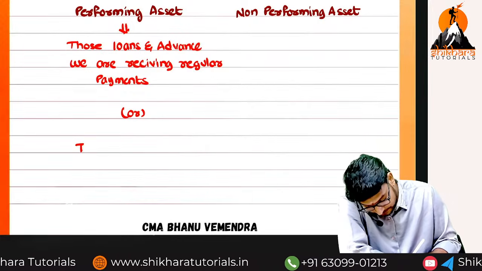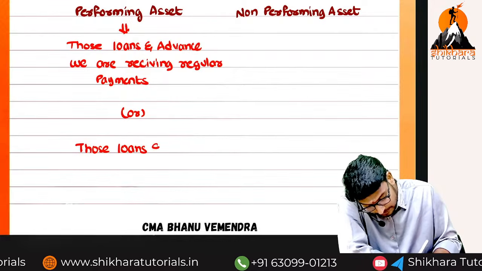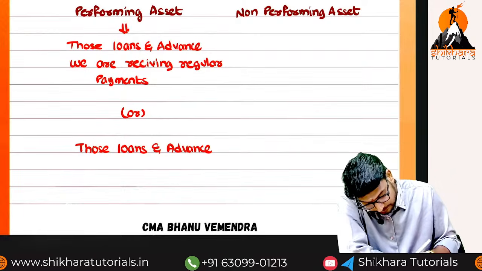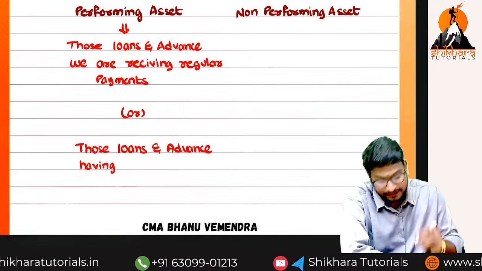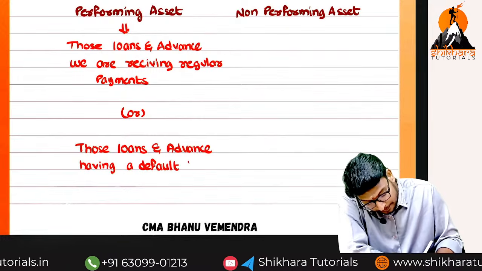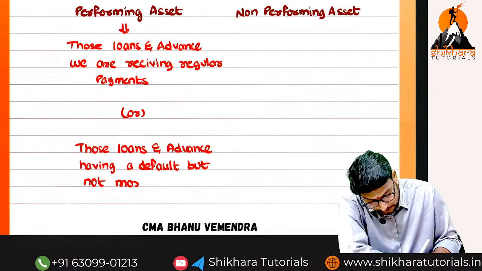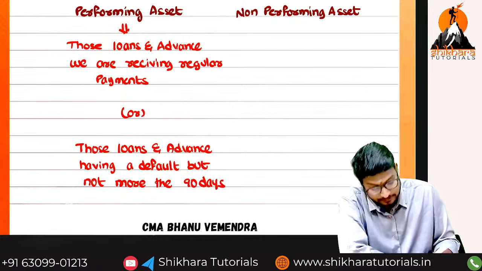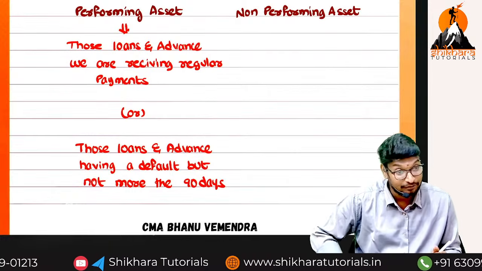Or there is another very important one, this one, ma. So those loans and advances having a default. Default is there or not there? Having a default, but not more than how many days, ma? 90 days. But not more than a default of how much, ma? 90 days. Sir, what is the meaning of this one? Have you understood this one?